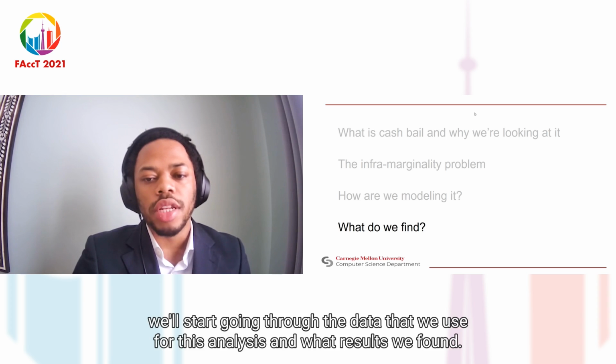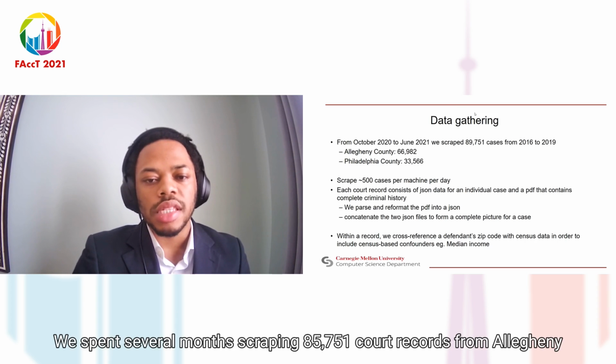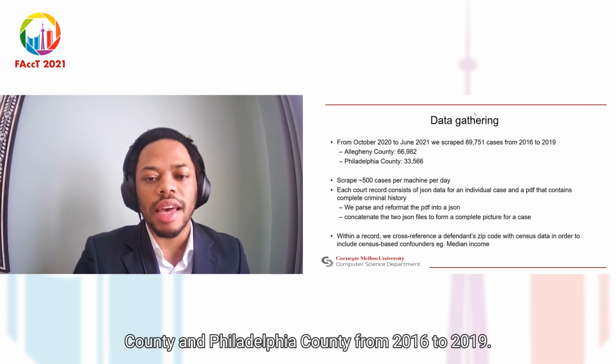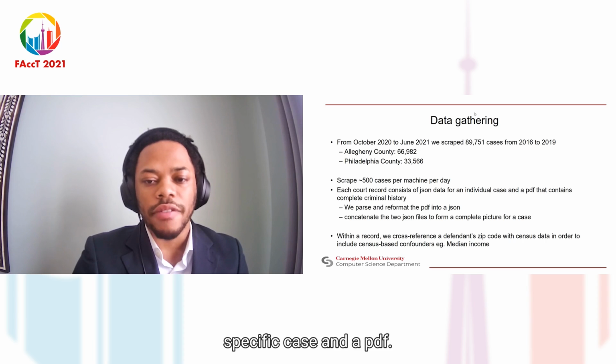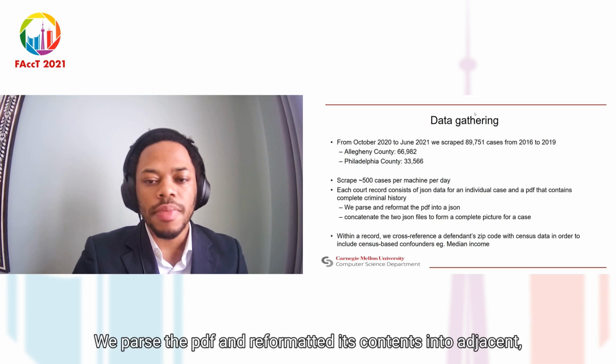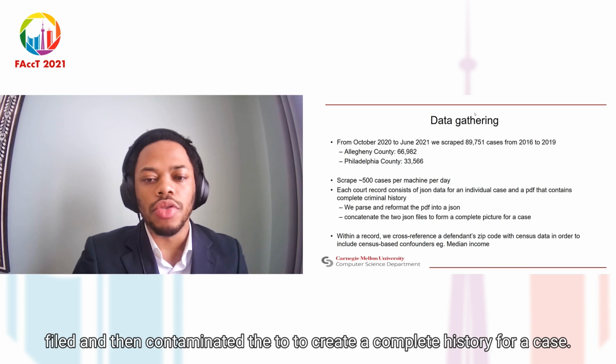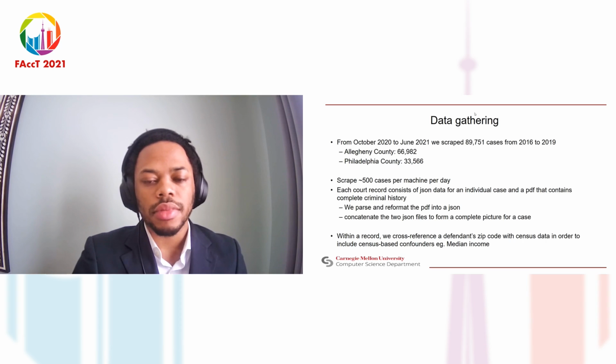Finally, we'll start going through the data that we used for this analysis and what results we found. We spent several months scraping 85,751 court records from Allegheny County and Philadelphia County from 2016 to 2019. The Pennsylvania judiciary provides open access to all court records in a JSON file that describes the specific case and a PDF that details an individual's entire court history. We parsed the PDF and reformatted its contents into a JSON file and then concatenated the two to create a complete history for a case.